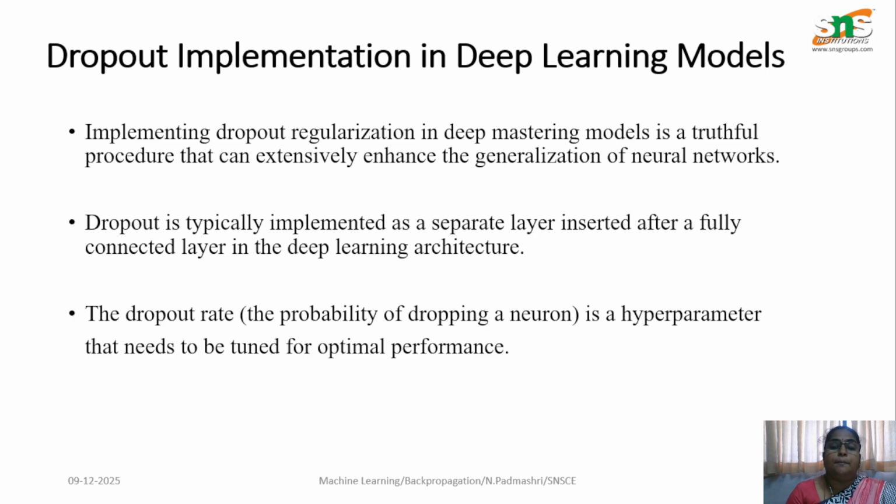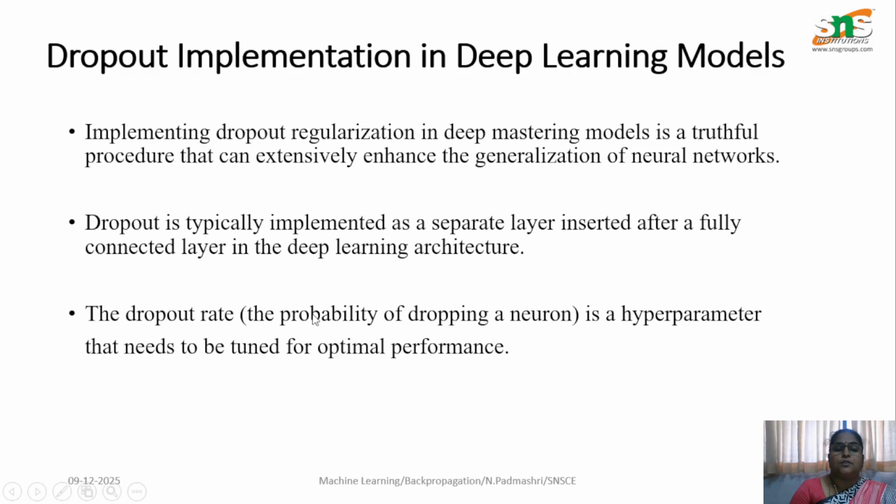So, how will you implement dropout in a deep learning model? Implementing dropout in a deep model can extensively enhance the generalization of the neural network. Dropout is typically implemented as a separate layer which is inserted after a fully connected layer in the deep neural network architecture.